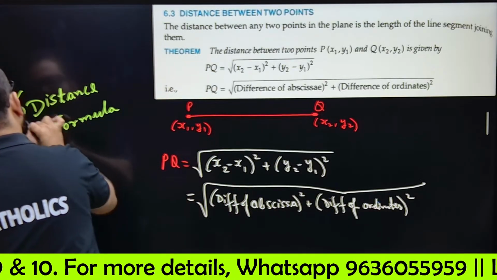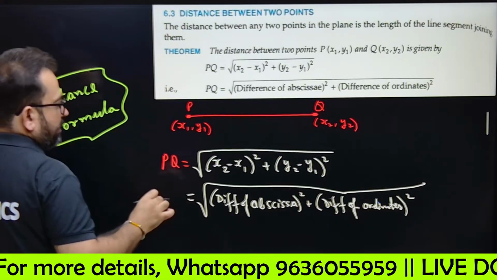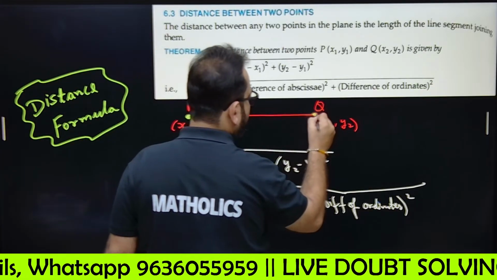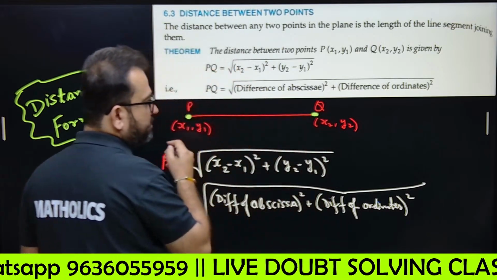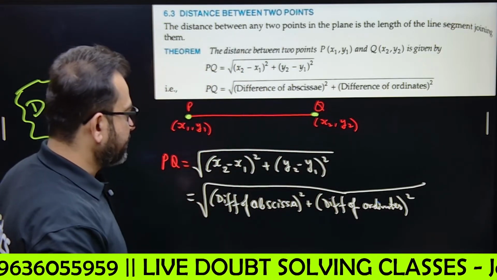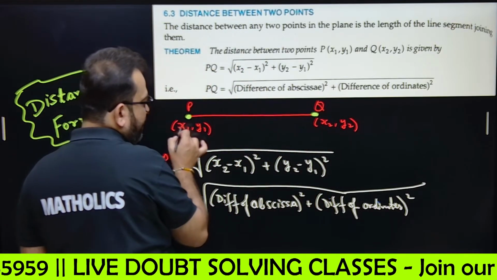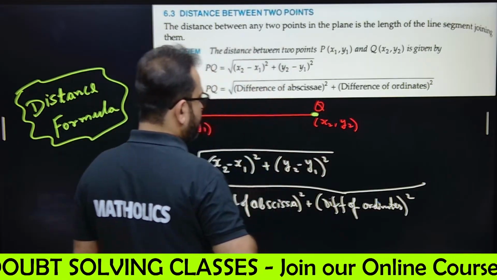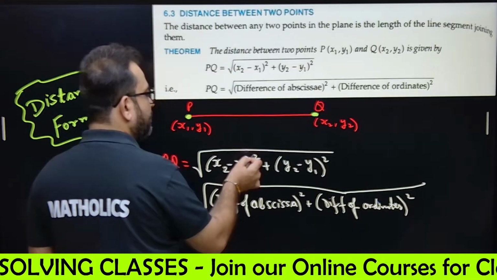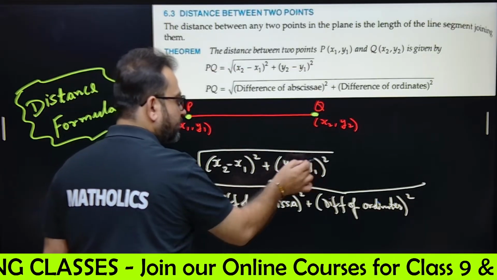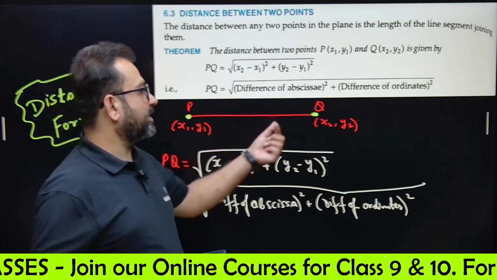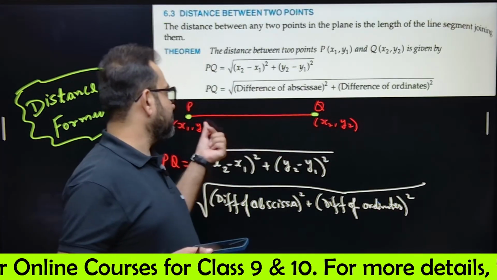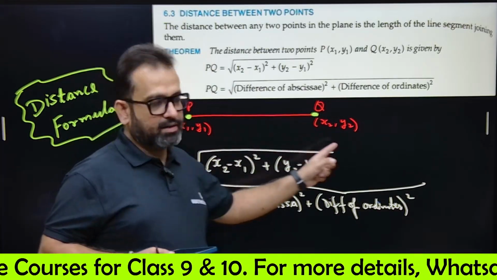To find the distance between 2 points P and Q, if the coordinates of P are x1 comma y1 and the coordinates of Q are x2 comma y2, you'll write under root of x2 minus x1 whole square plus y2 minus y1 whole square, and this complete expression is in under root.